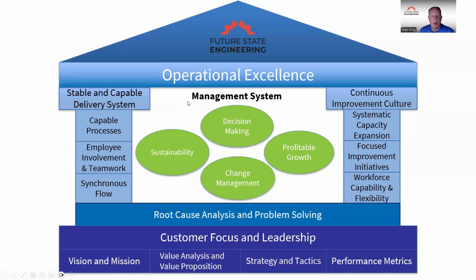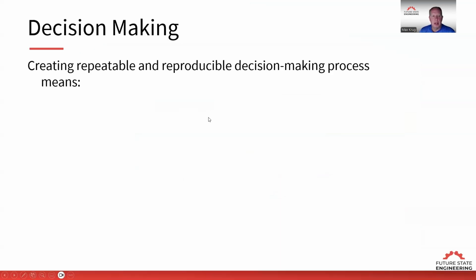And again, when we look at our decision-making process, we're going to tie that to our key performance indicators. So our key performance indicators are the driving force to monitor the progress of the company, but also if we have leading indicators, making sure we have the right things in place that are inducing people to make the right decisions that are aligned with our mission and vision statement and our value proposition and our strategy and tactics. So we'll talk a little bit more about this decision-making process.